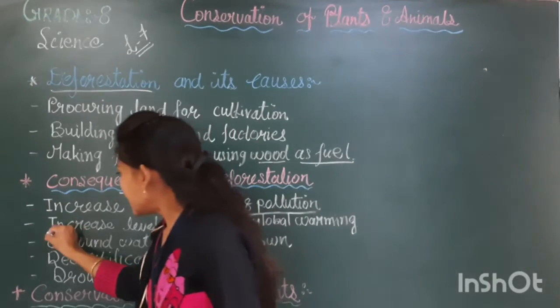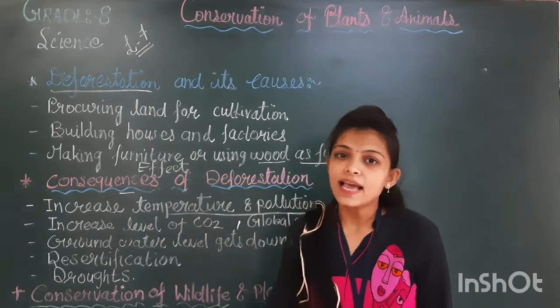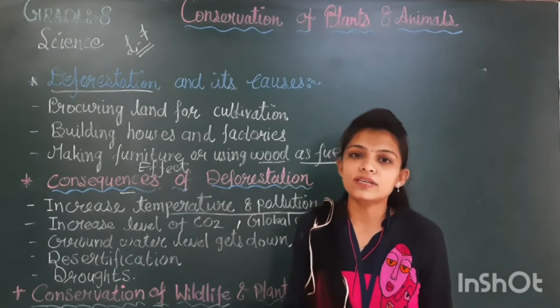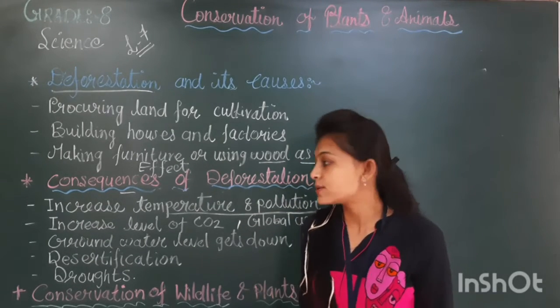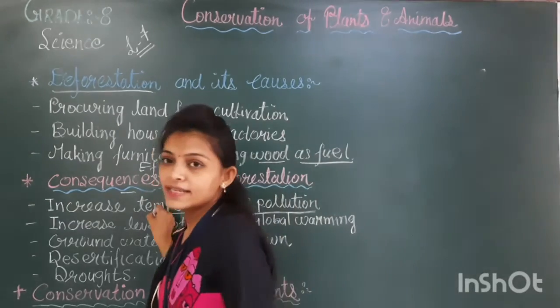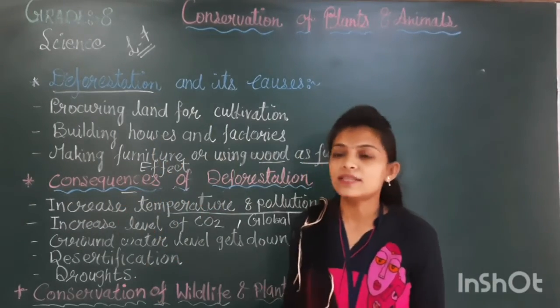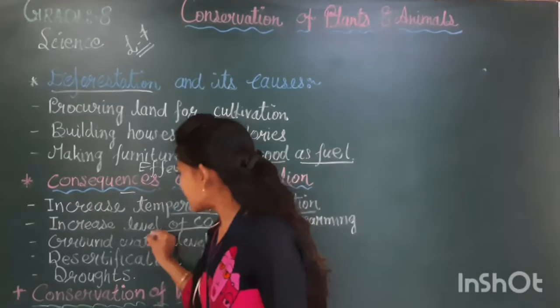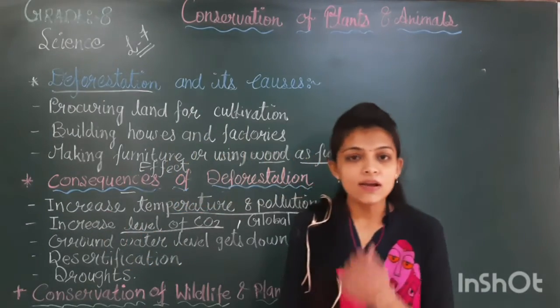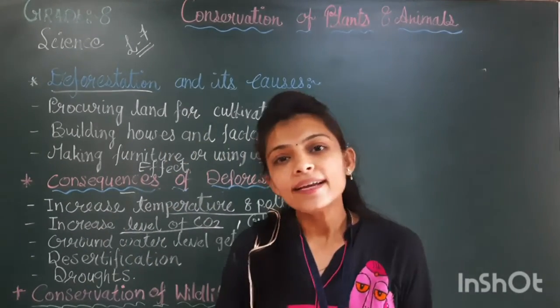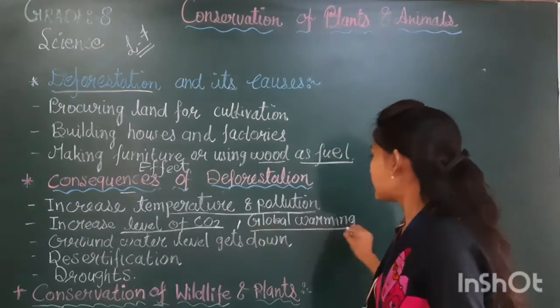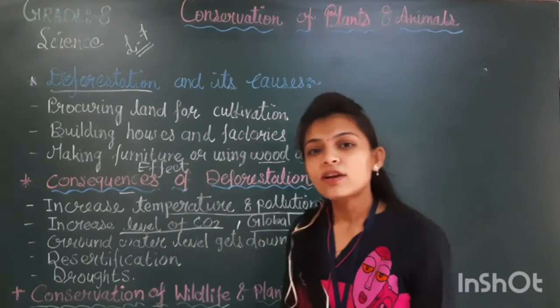Second point is that if the temperature is increased, as you studied in your previous grade also, the level of carbon dioxide is increased in the atmosphere, and it affects global warming. What is global warming?